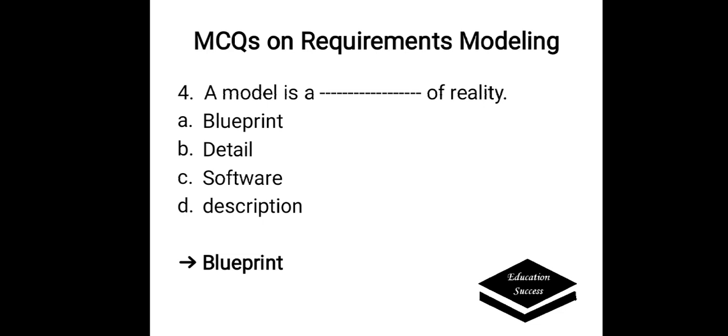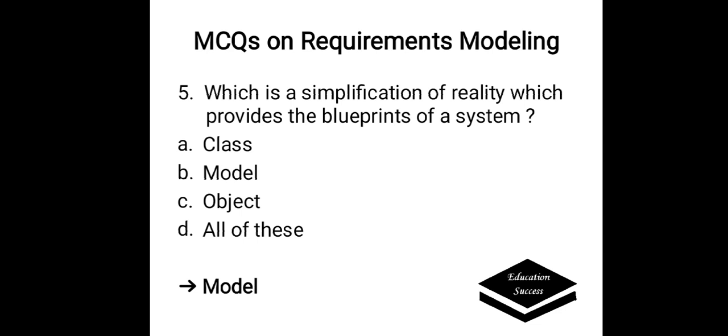A model is a dash of reality. Options are A. Blueprint, B. Detail, C. Software, D. Description. Correct answer is blueprint. A model is a blueprint of reality, which is a simplification of reality which provides the blueprint of a system.